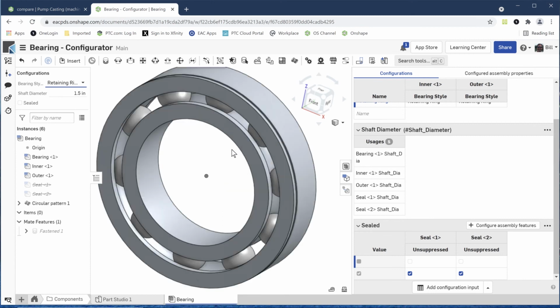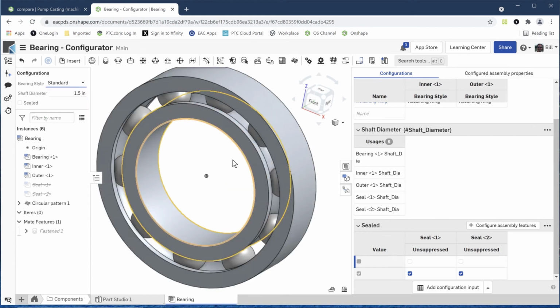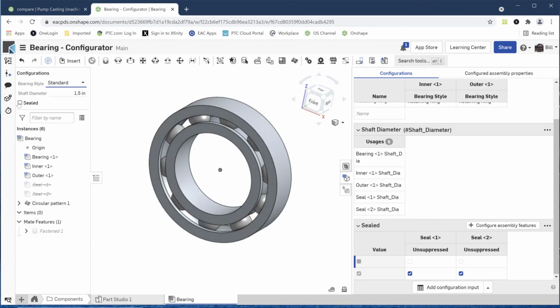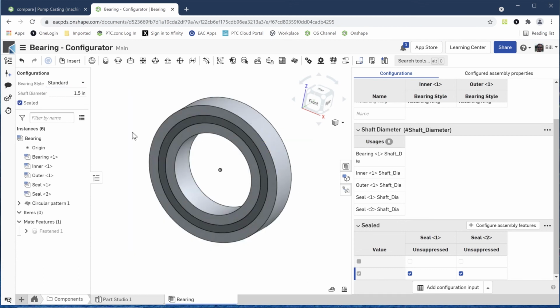So you can see that we can make it a much more efficient process of creating configuration, especially if you do a lot of configurations, just by breaking up the table and having the user enter in a couple of different aspects of it and build it that way, instead of trying to fish through 10,000 different cells in a table to figure out which one you want. So that's one of the nice aspects of Onshape, is the way that it approaches configuration.